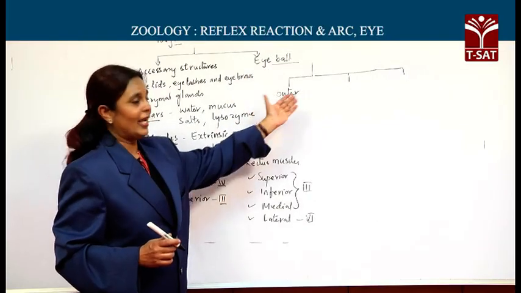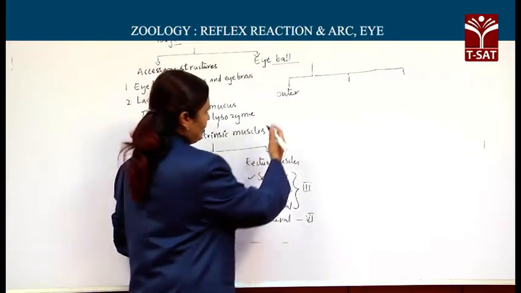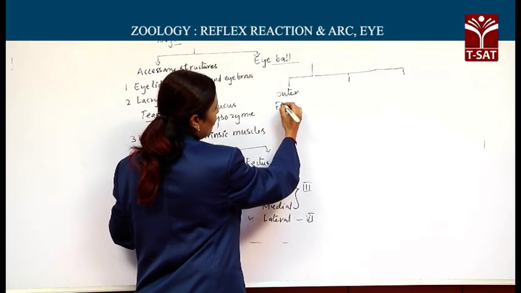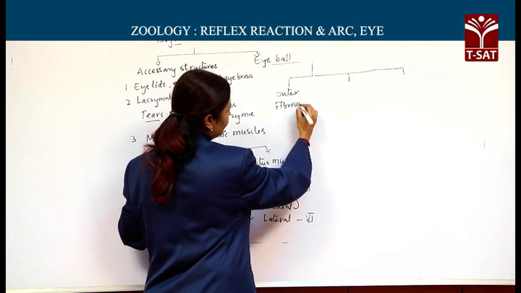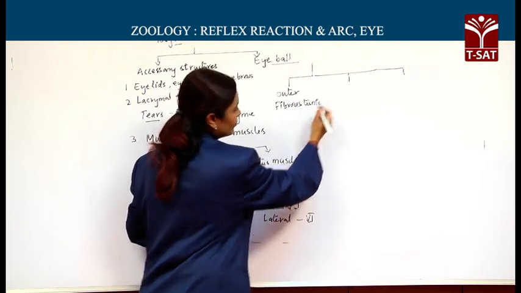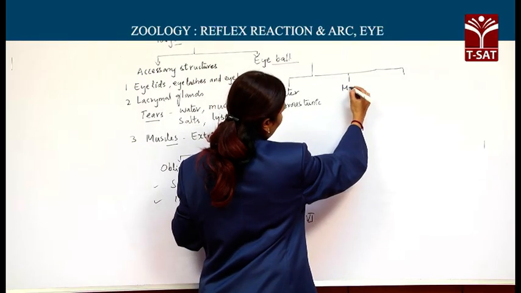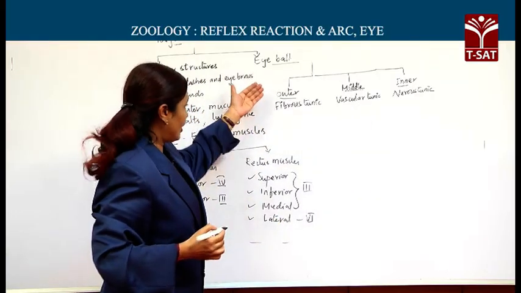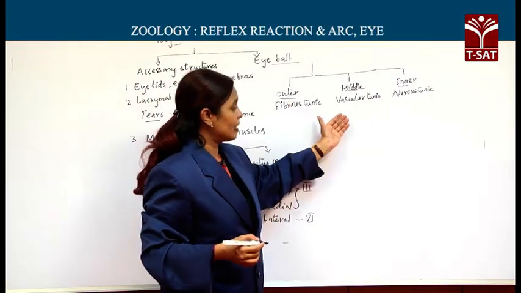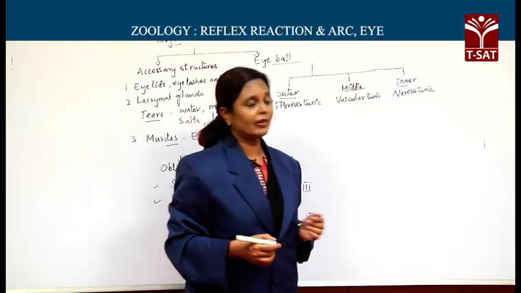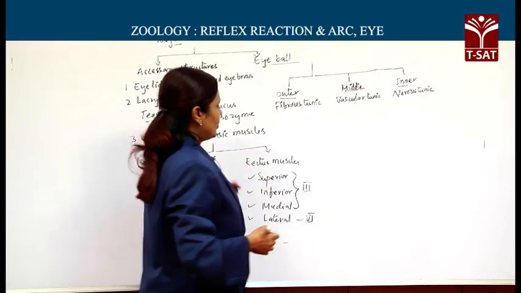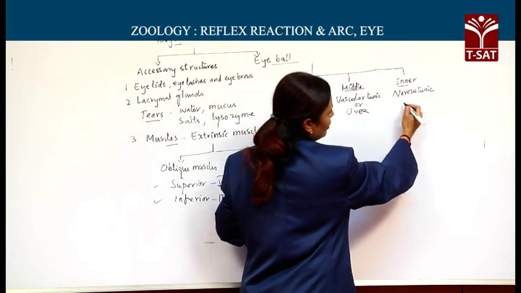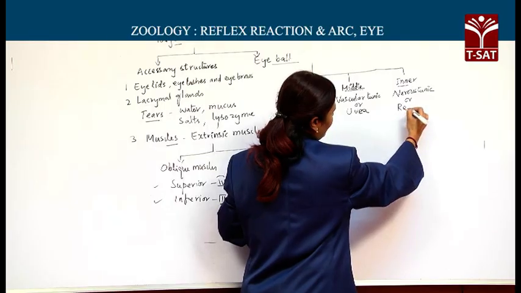The 3 layers from outside to inside are outer fibrous tunic, middle vascular tunic, and inner nervous tunic. This vascular tunic is otherwise called uvea and nervous tunic is otherwise called retina.